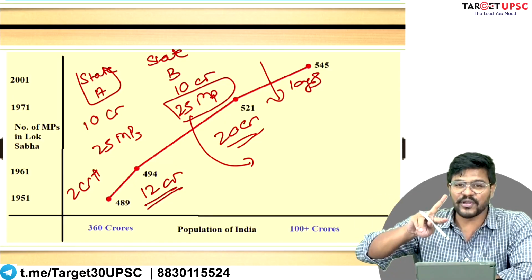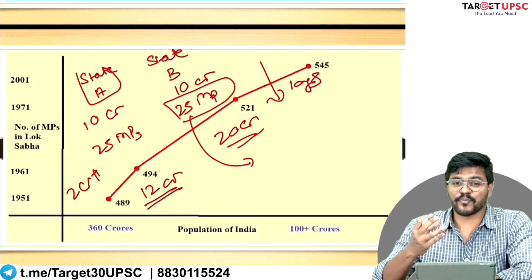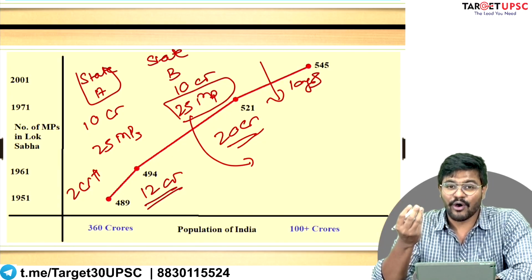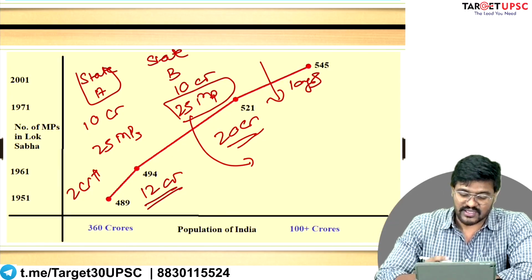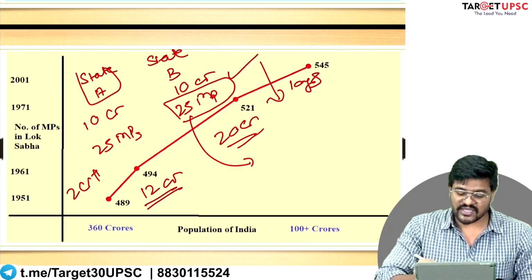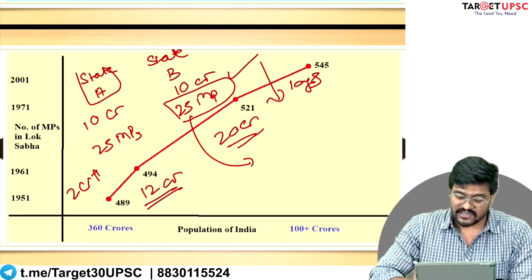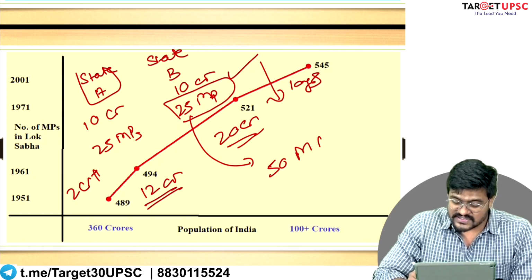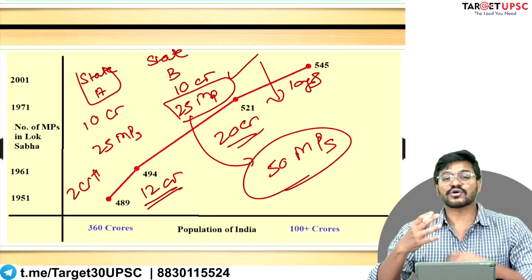Since the population has doubled, it is possible that the political weightage of state B will also double. In the previous census they had 25 MPs, now the population is double, so they will have 50 MPs. Now this is a contradiction.